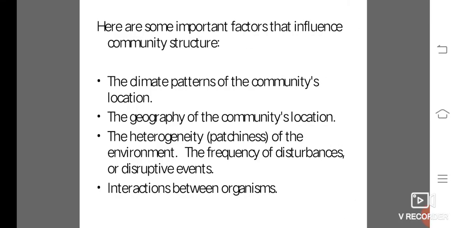Some important factors that influence community structure are the climate patterns of the community's location, the geography of the community's location, the heterogeneity of the environment, the frequency of disturbances, and interactions between organisms.